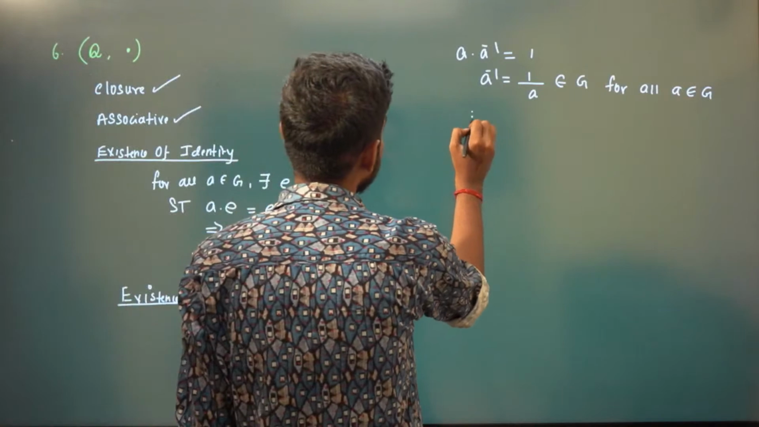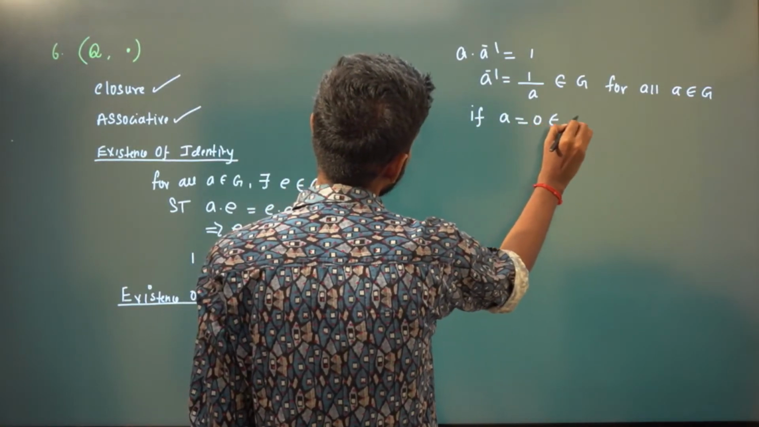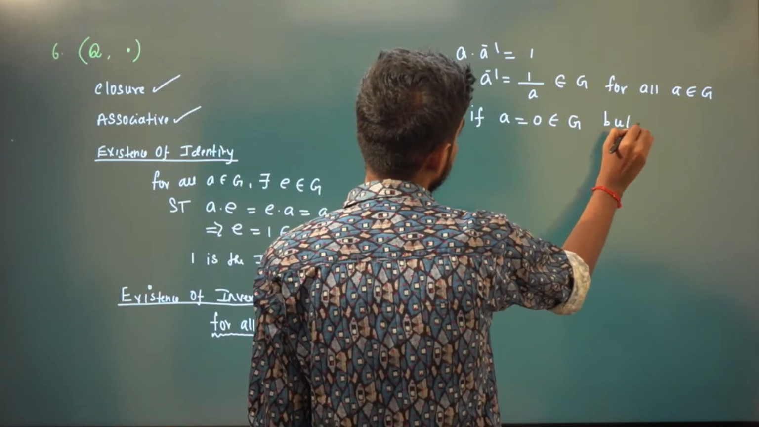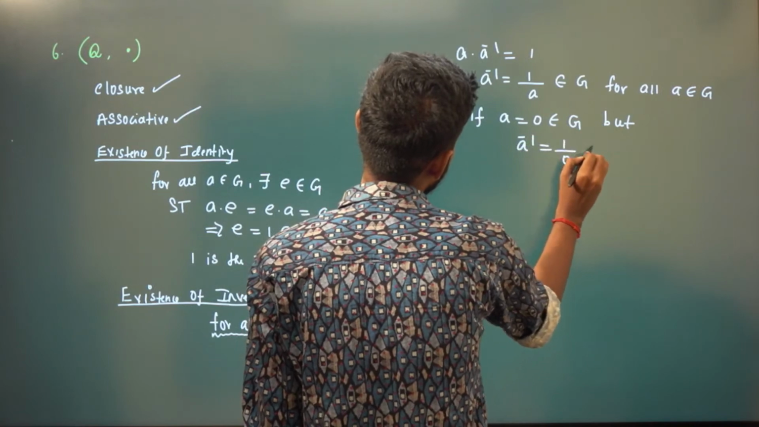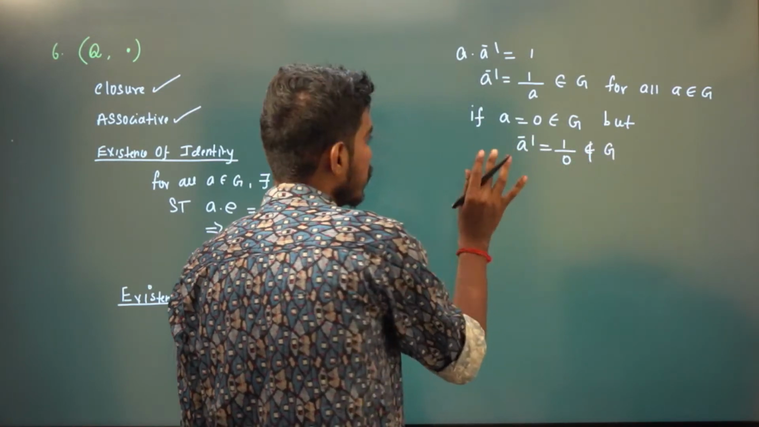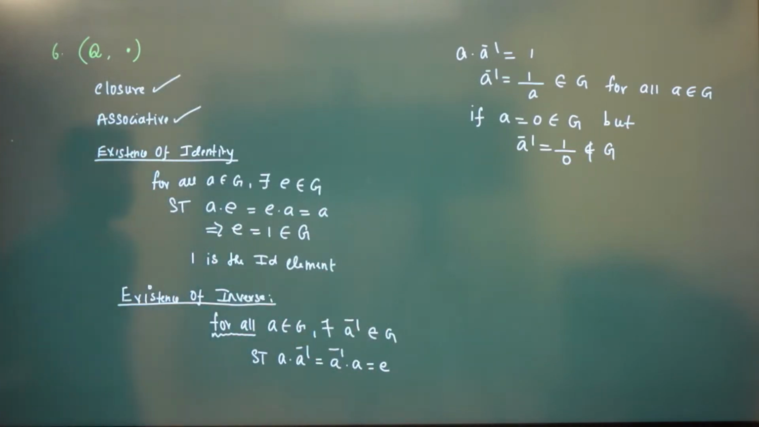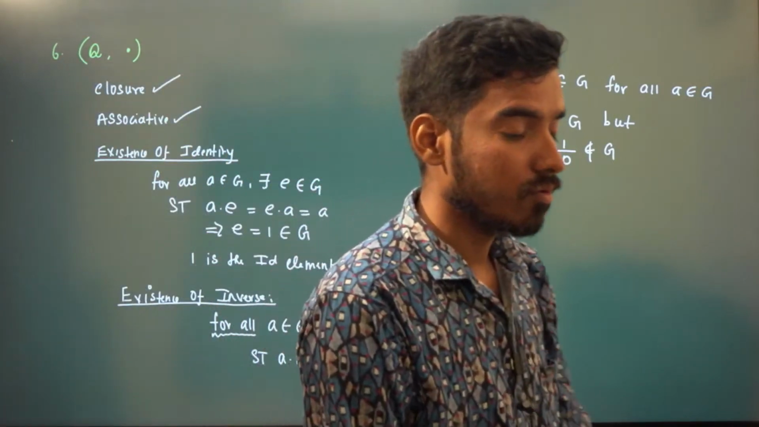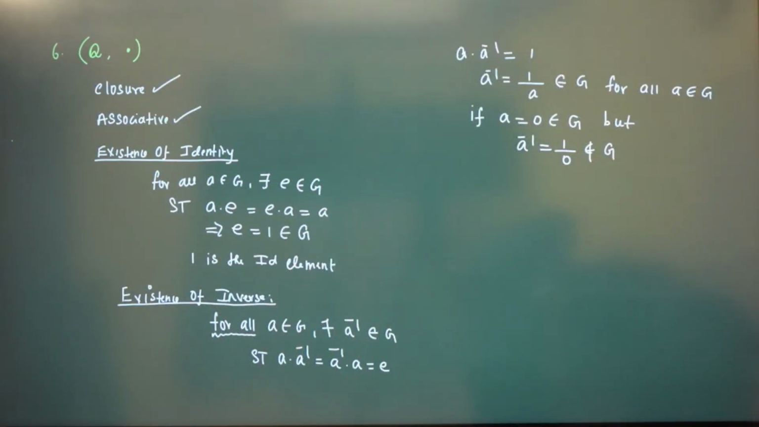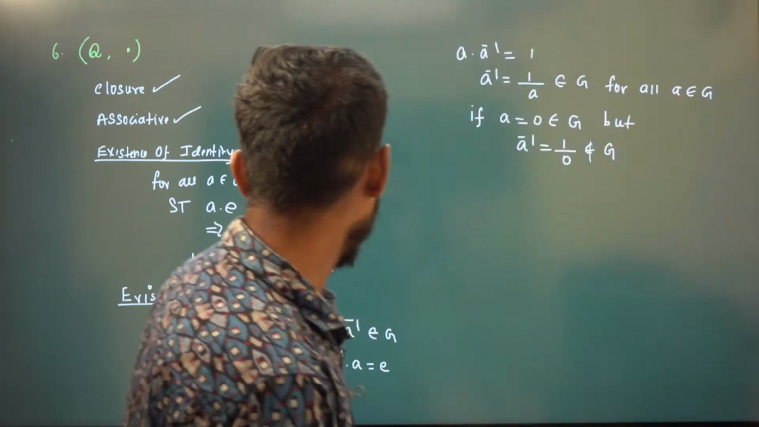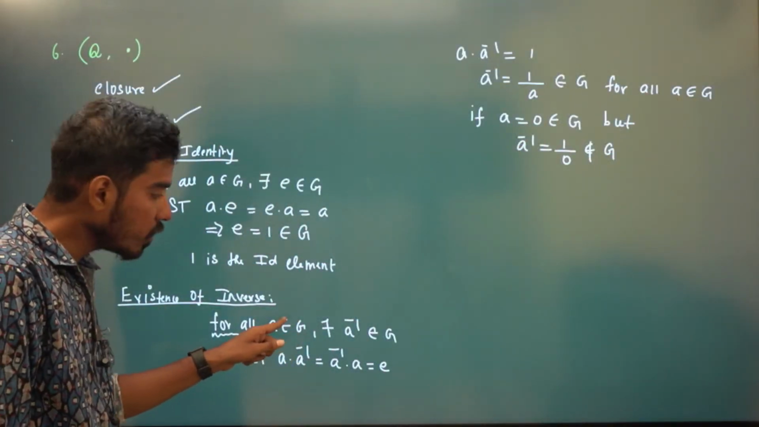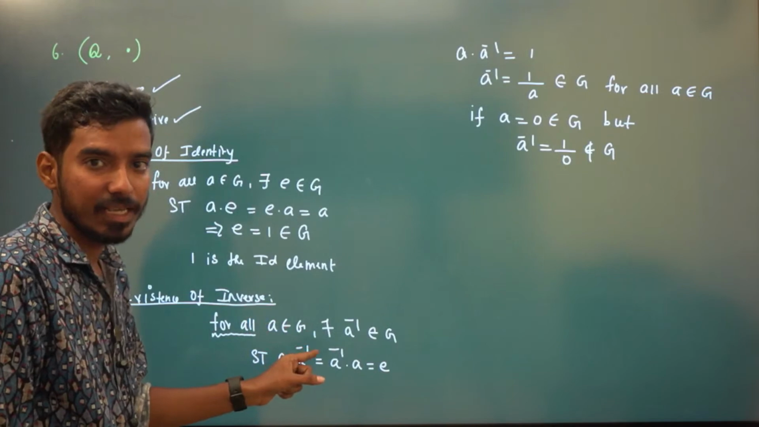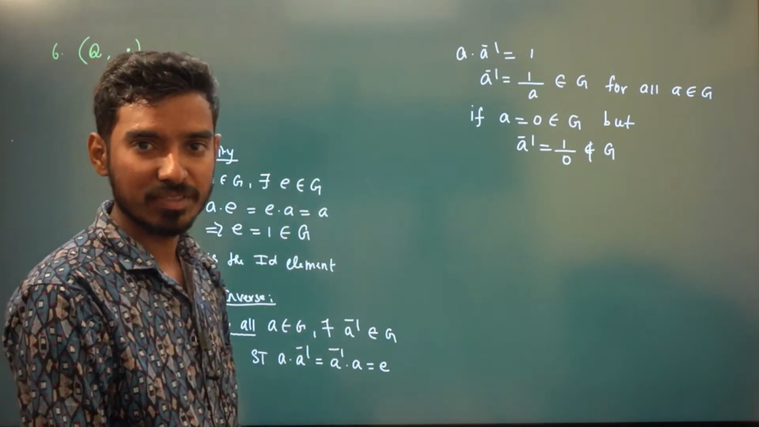So if A is equal to 0, this belongs to G, right? This belongs to G, but A inverse is 1 by 0, doesn't belong to G. That means if A is 0 here, inverse doesn't exist. But what happens if I remove 0 from this set? See, for all A in G, so 0 is in G. That is why 1 by 0 is not in G. If 0 itself is not in G, then it will be a group, yes or no?